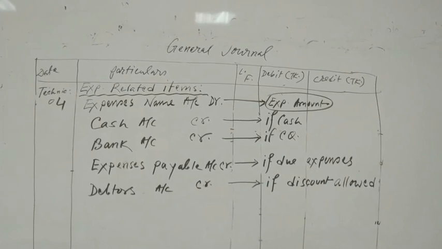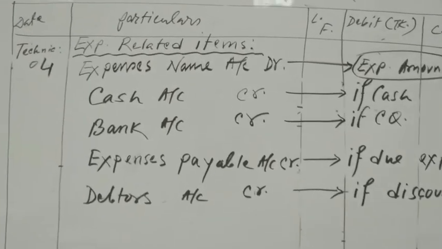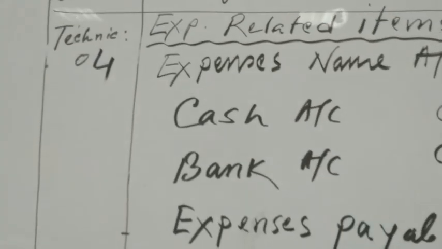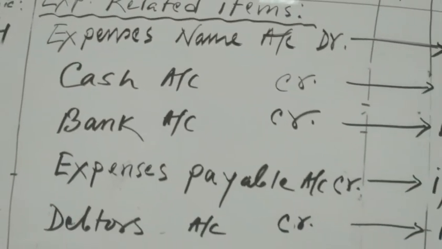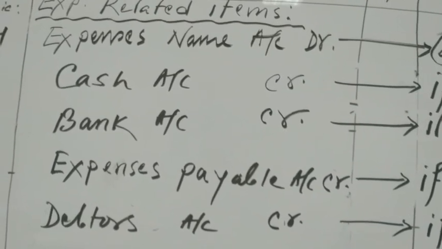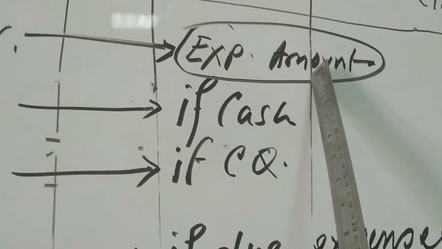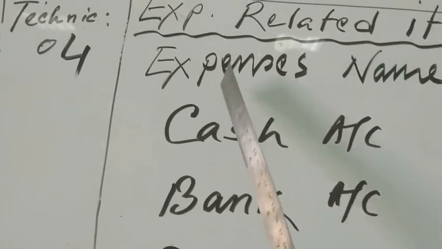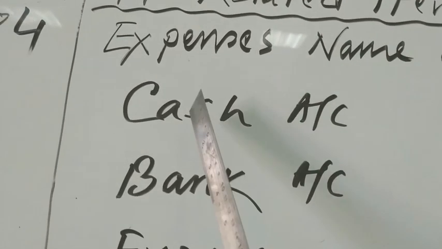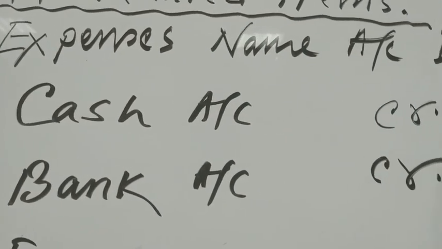Observe technique number 4 at first. Then I will go through each individual item. See, technique number 4 is expense related items. You know, there are lots of expenses in the business. Any type of expense, that one will be debited. That's why I have written here expense name account debit for expense amount. If it is salary, then salary account debit. If it is rent, rent account debit. If it is commission, commission account debit. If it is telephone bill, telephone bill account debit, and vice versa.